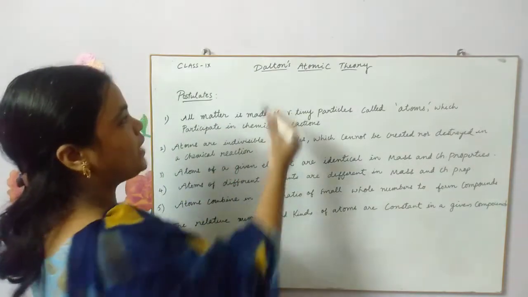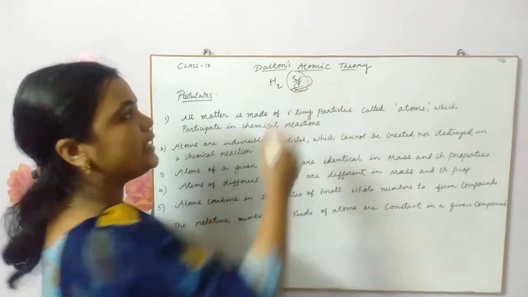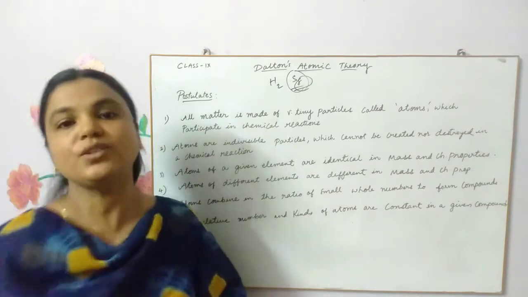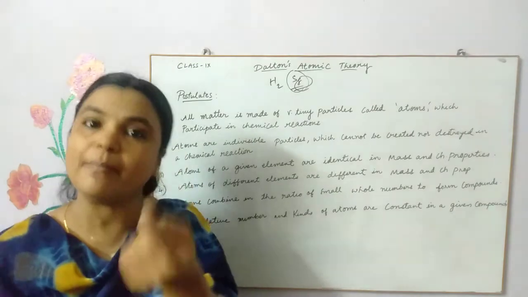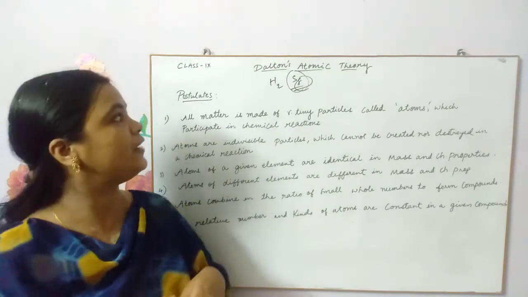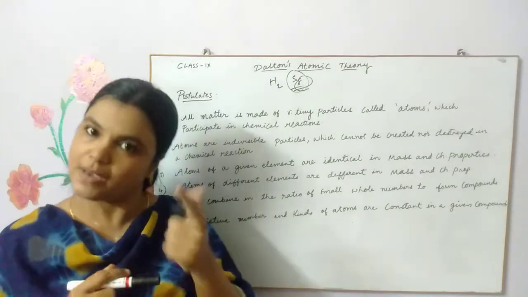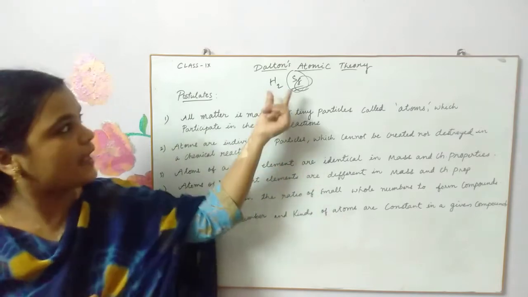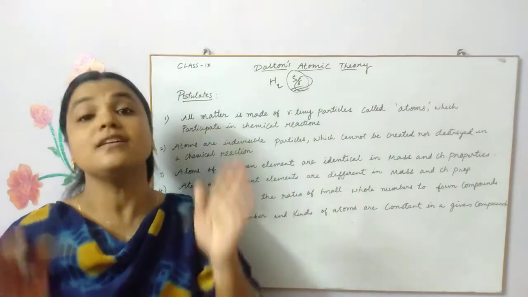So if you see H2 or S8, sulfur has 8 atoms of sulfur. 8 atoms make up one element of sulfur. Two atoms of hydrogen make up one element of hydrogen. In a similar manner, we have P4, if I say. So 4 atoms of phosphorus make up one element of phosphorus. In that way, what did he say? That all these atoms which make up one element are similar.